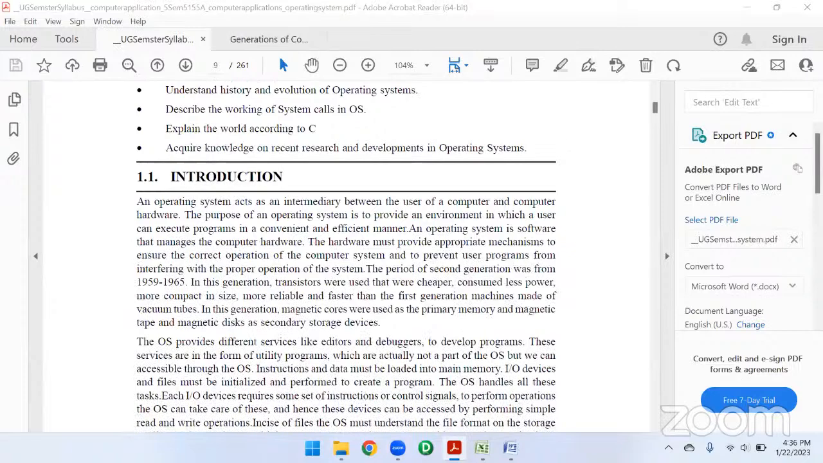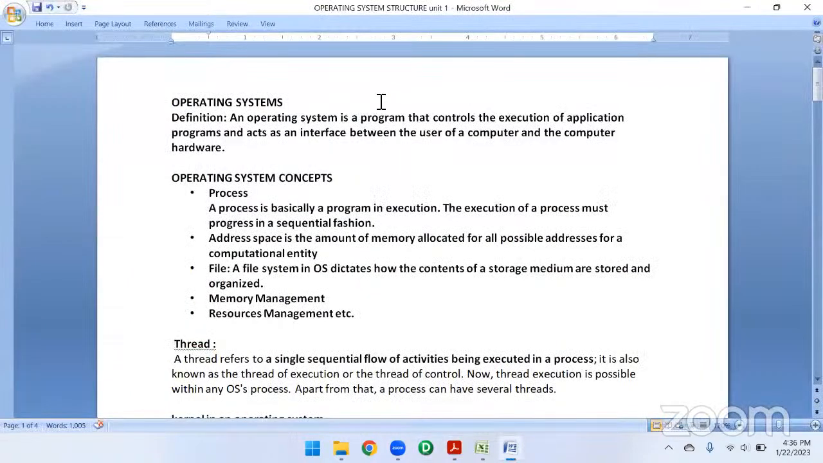I have shared my Word document. The definition of an operating system: an operating system is a program that controls the execution of application programs and acts as an interface between the user of a computer and the computer hardware.